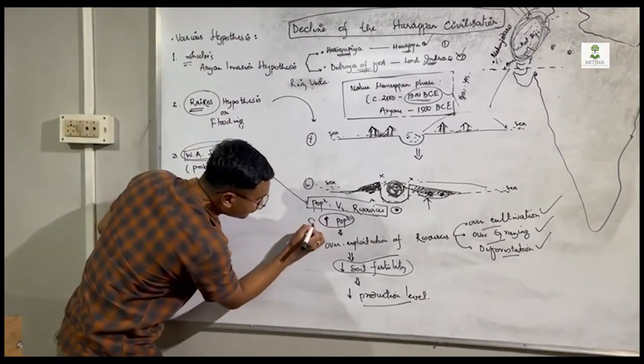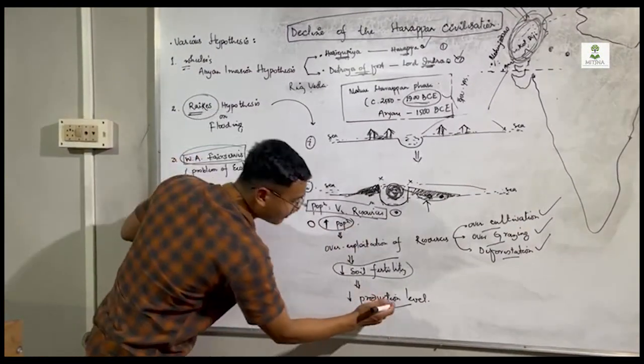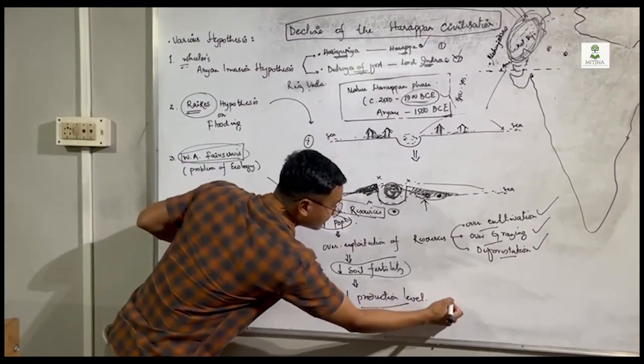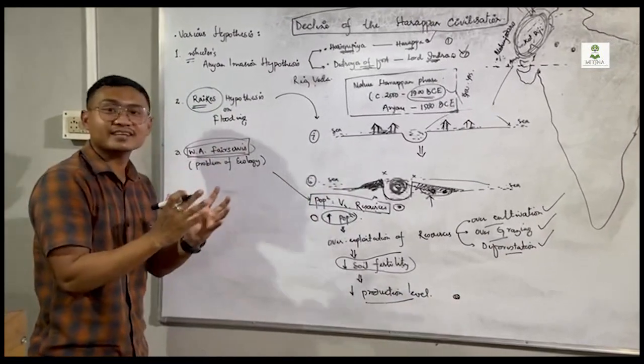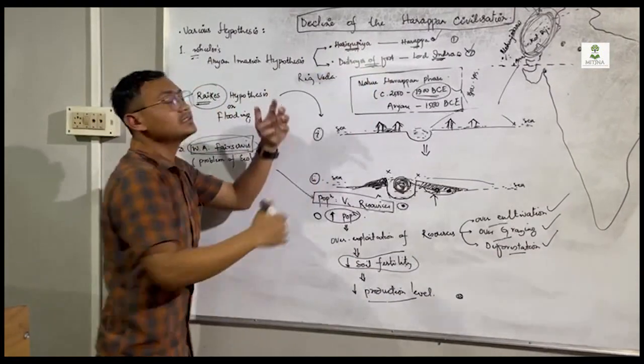So this disequilibrium, or stress, between the increase in population on one hand and the reduction in resources on the other created a strain, and this led to the decline of the urban culture, or rather the Harappan civilization.